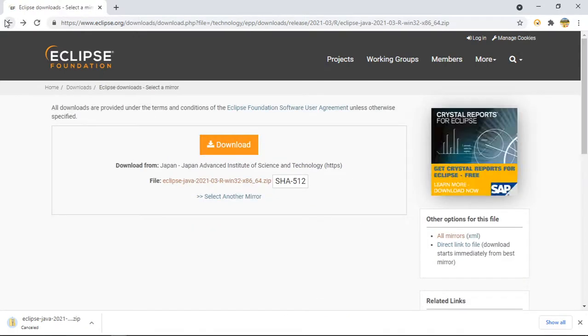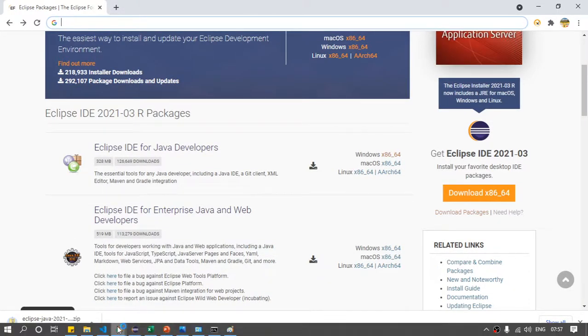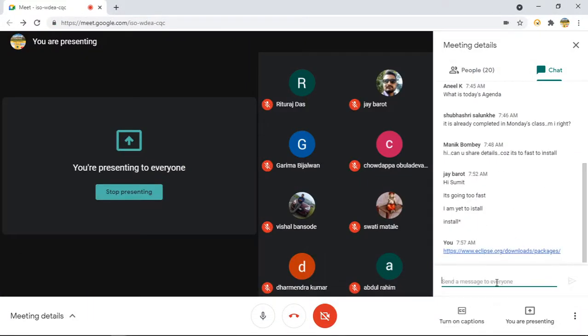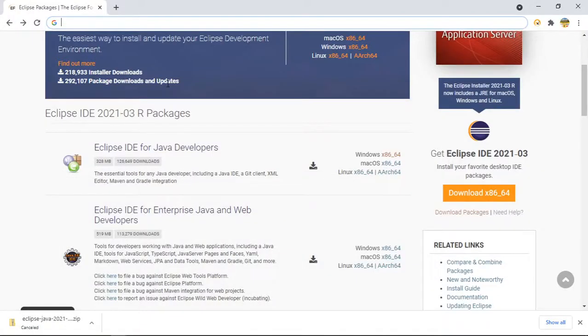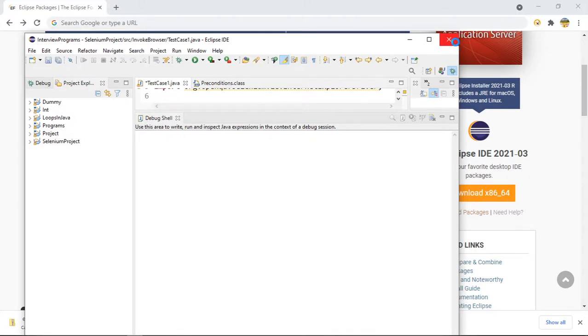Let me also share the link. From here you can download. So this Eclipse installation is clear to everyone? Okay. Guys, if you feel that I'm going too fast, just let me know so that I will slow down the speed so that everyone can understand. You can download Eclipse from here. Once you finish downloading, let me show you how it looks when we run it for the first time. Let me run it again.